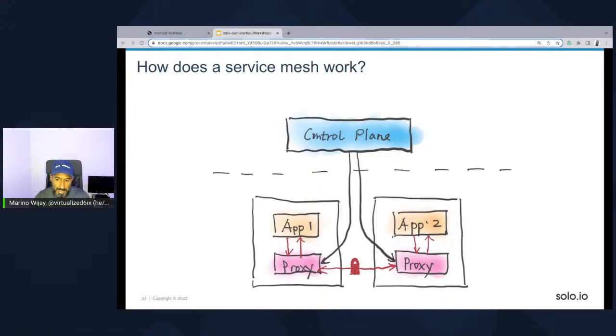Now, when app 1 needs to talk to app 2, it actually sends its traffic to the proxy. The proxy is the one that's creating what we call an MTLS tunnel, or communication, over to this proxy over here. And then this is your data plane where the traffic will pass along.